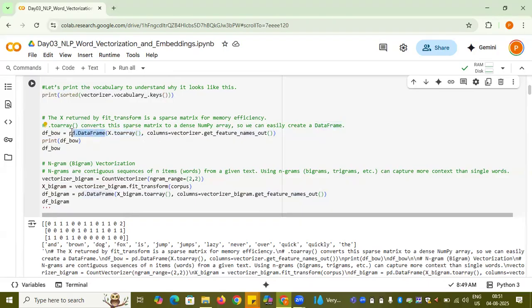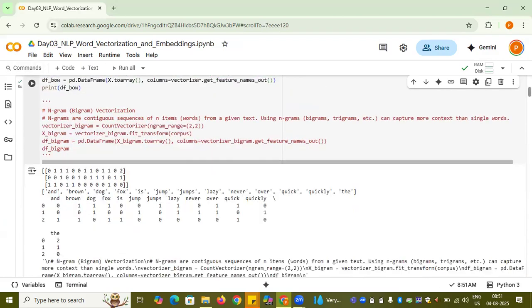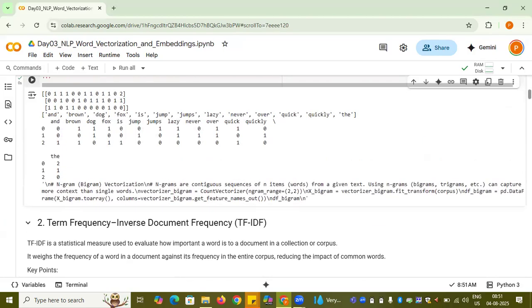Then you'll be converting it to the data frame. So let me actually print out the data frame for you. What does it look like? Sure. So let's just run it again. So if you see here, this is the data frame for "ant".